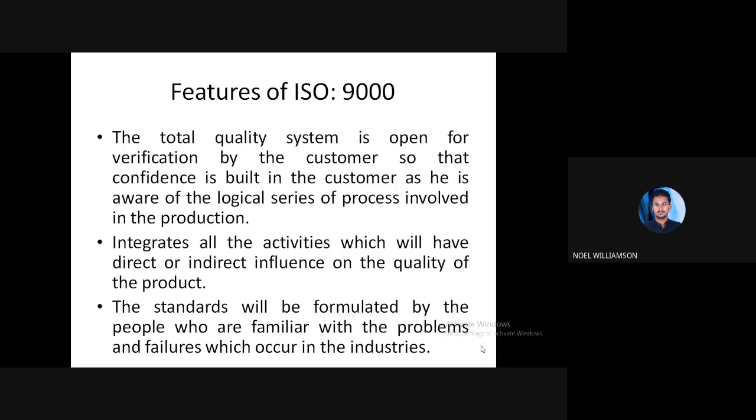The standards according to ISO 9000 are formulated by people using their previous experience and knowledge. They have worked in industries in very different environments, so they know the processes, procedures, and causes of failures. Based on their experience and knowledge, they formulate certain standards. They are the ones who prepare the standards.